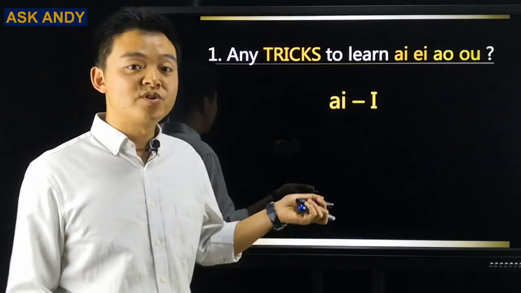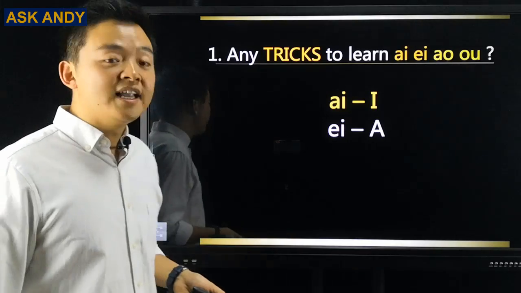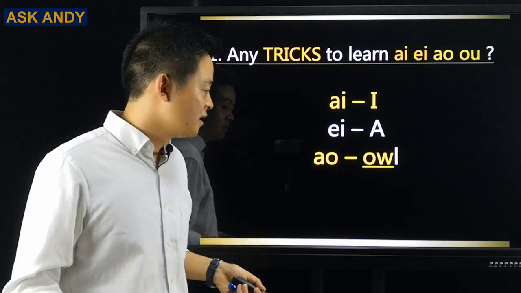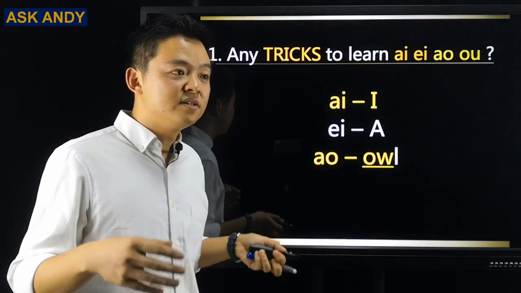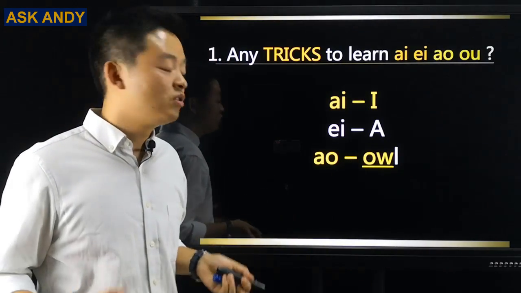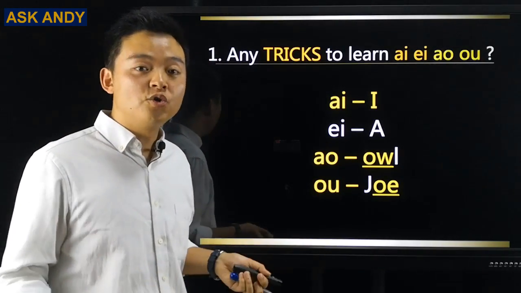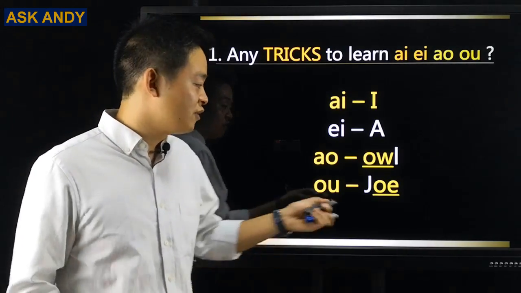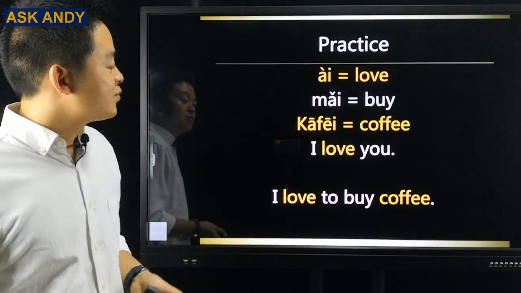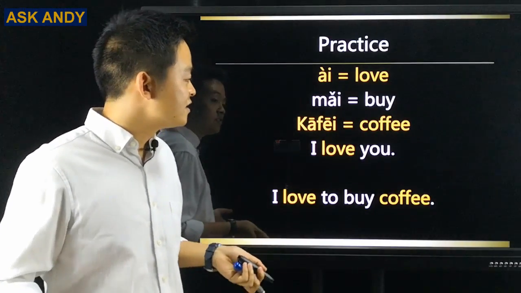So for the first one, just remember I. That's it. Like English letter I. And then this one, A. That's it. So easy, right? Let's move on. So this one is a bit tricky. For this one, you can think about the bird, owl. We don't need the end, just focus on the beginning. Owl. And then this one, my latest trick is zhou. First you do zhou, English name zhou. Focus on the end. Oh. Same. Okay, let's practice some of these words and phrases, sentences, expressions.